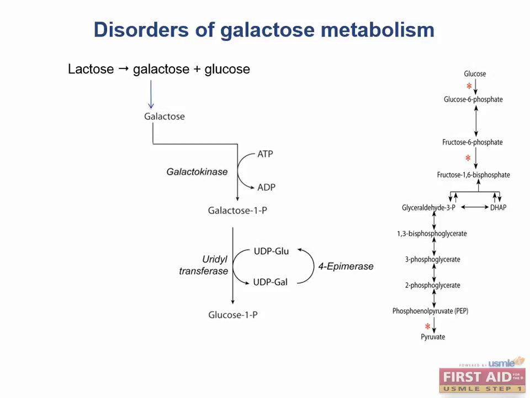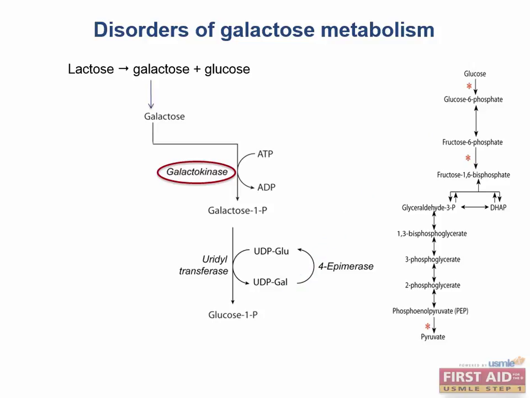In galactose metabolism, galactose is converted into glucose so that it can be used in glycolysis from the beginning of the pathway. This mostly takes place in the liver, but other tissues also metabolize galactose to a lesser extent. Normally, dietary lactose is broken down into galactose and glucose. Next, galactose is phosphorylated by the enzyme galactokinase to produce galactose 1-phosphate, which is converted by uridyl transferase to glucose 1-phosphate. This can be converted to glucose 6-phosphate, which can be used to start glycolysis or finish gluconeogenesis, depending on the energy needs of the cell at the time.